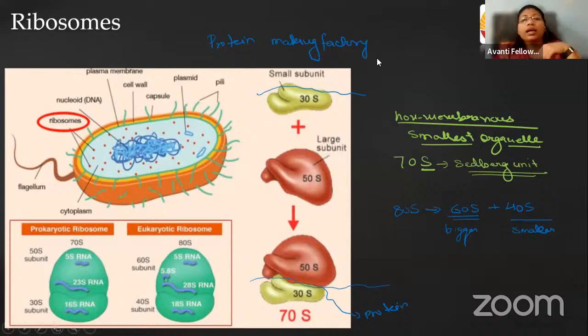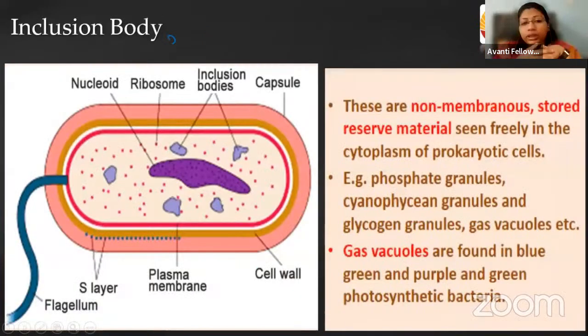Next we have the inclusion body. These are crystal-like structures present inside the body of a bacterium. They are non-membranous structures because they are storage capsules, or reserve material that gets aggregated and forms granules.